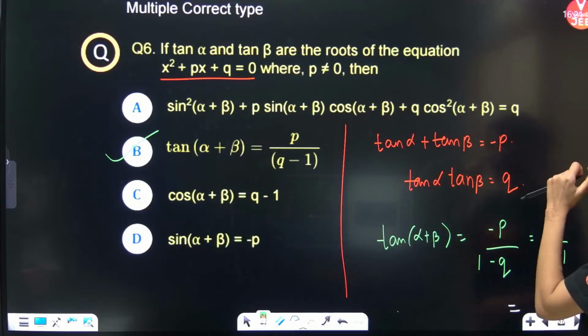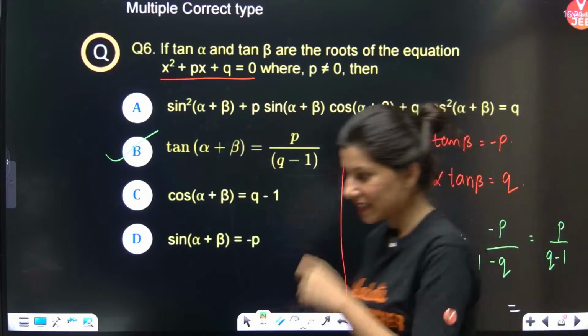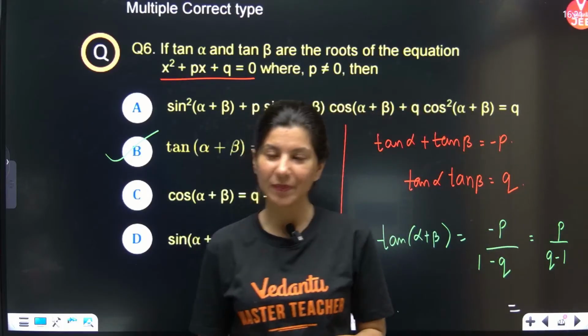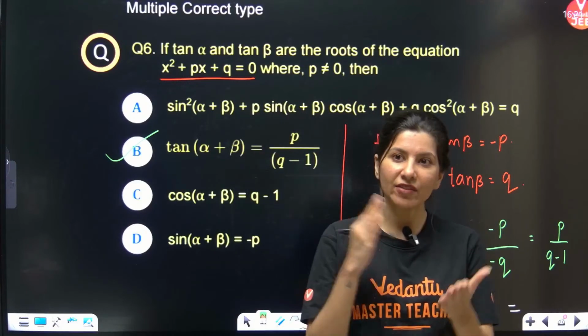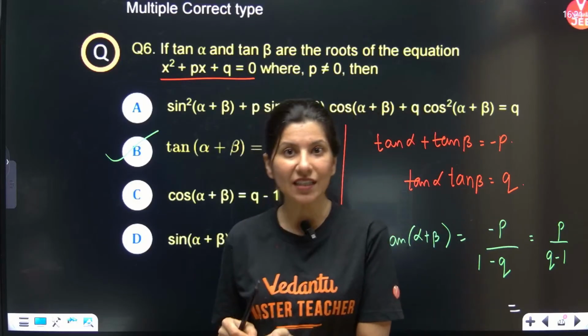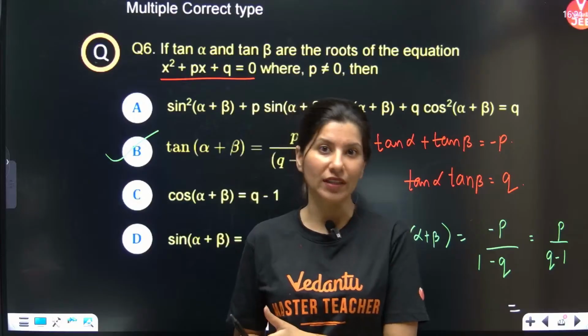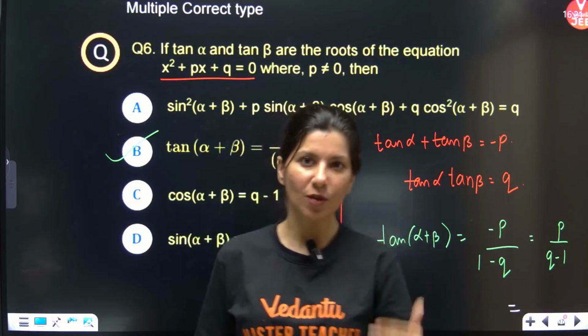Alright, now sin square alpha plus beta plus P sin... Tejit is saying they release sample paper. Yes, they release sample paper, but that doesn't mean the paper pattern is the same. See, for JEE Advanced, every year the paper pattern gets revealed on the exam day only. Nobody can just predict. I mean, we can predict based on past year things.